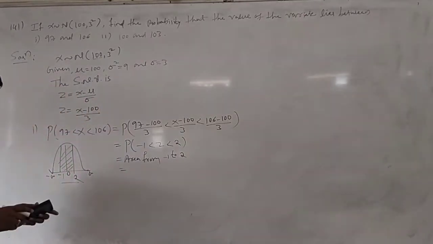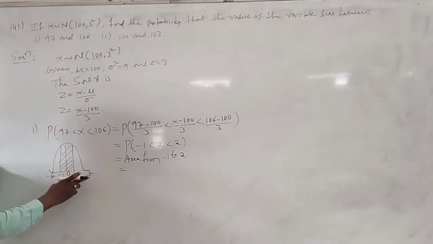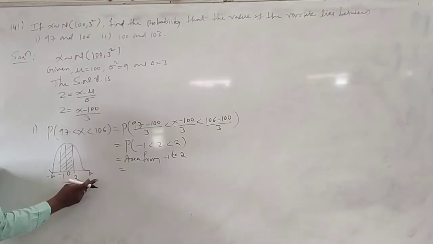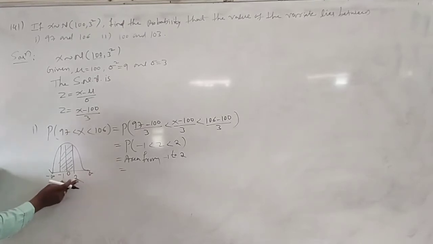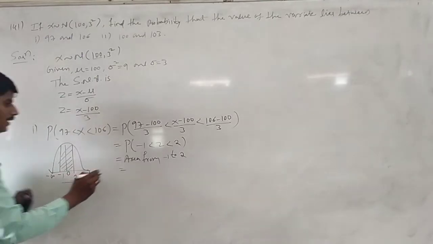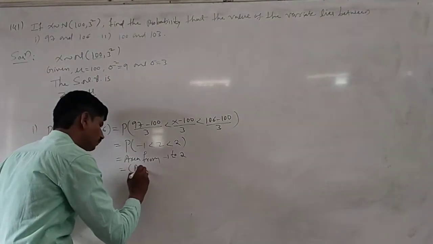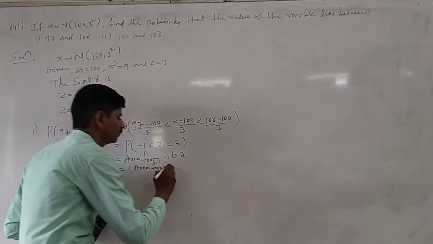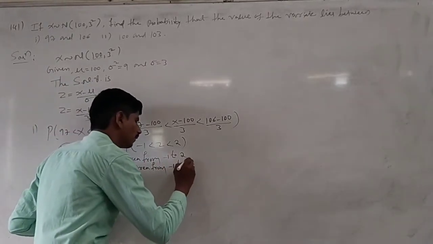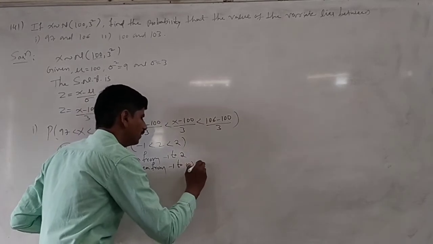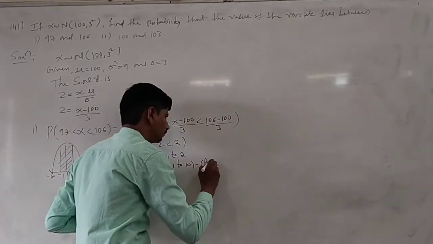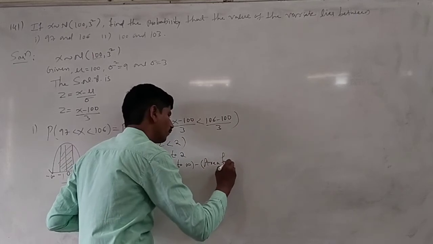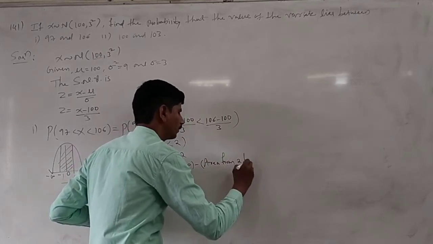Here it can be split into area from minus 1 to infinity minus area from 2 to infinity. When you subtract area from 2 to infinity from area from minus 1 to infinity, the remaining area from minus 1 to 2 is obtained. So you can split it into area from minus 1 to infinity minus area from 2 to infinity.